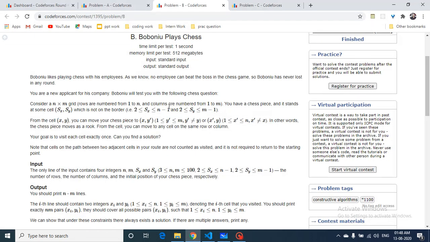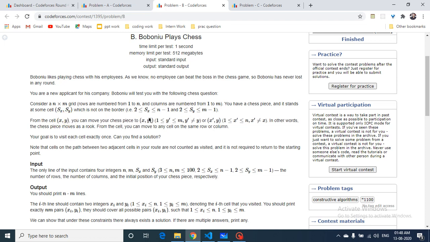During the contest I got confused, but if you understand the question, it is very simple. From the cell (x, y) from which you start, you can move your chess piece to (x, y'), where y' can be any value from 1 to m but not equal to y, because you cannot land on the same point.